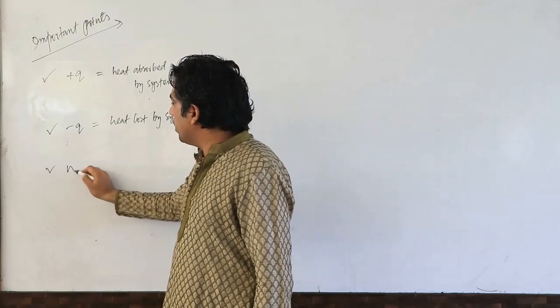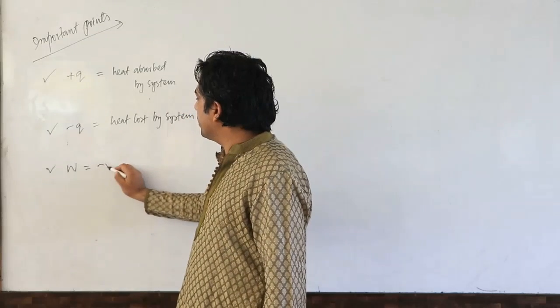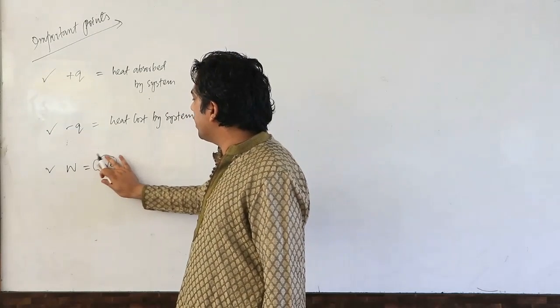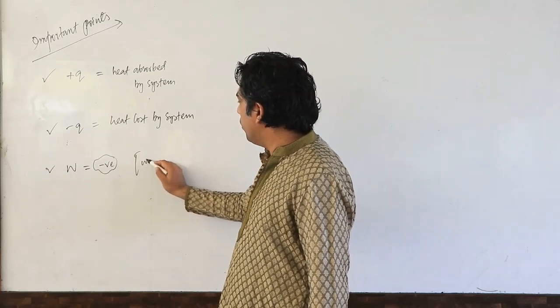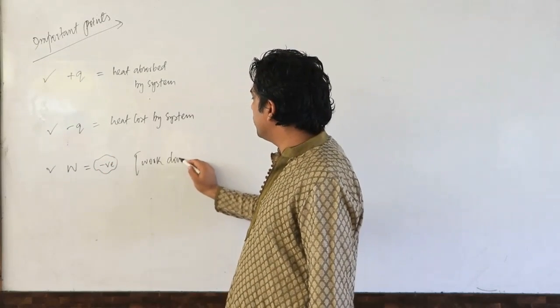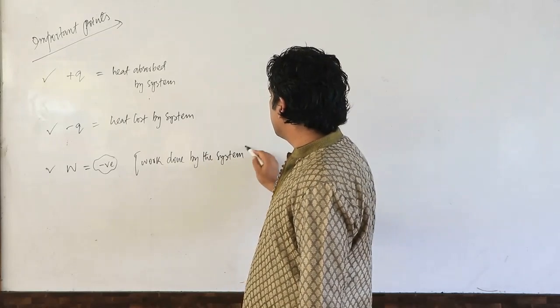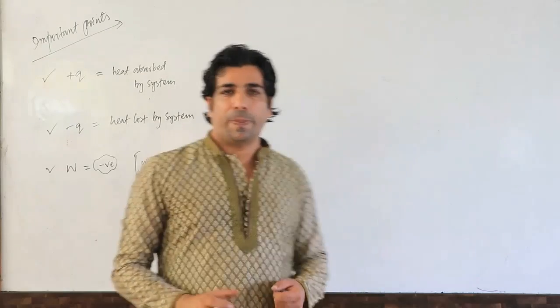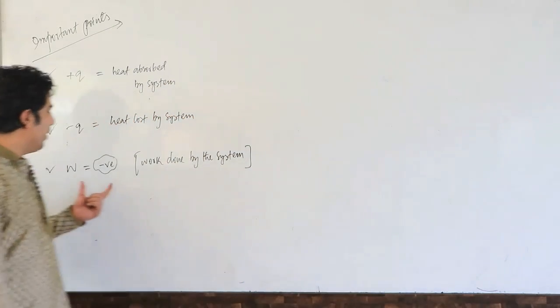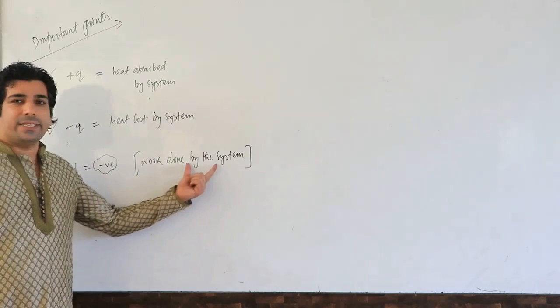If there is a work and work is negative, understand that work is done by the system. In physics, you may study that work done by the system is positive. But here, the work is negative when work is done by the system.